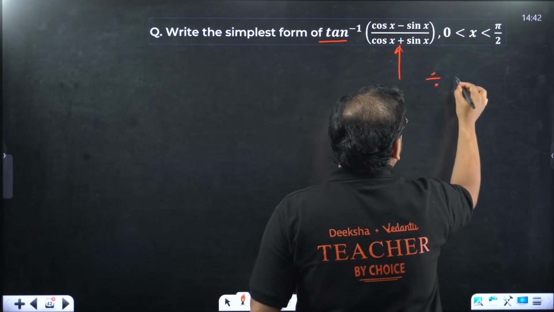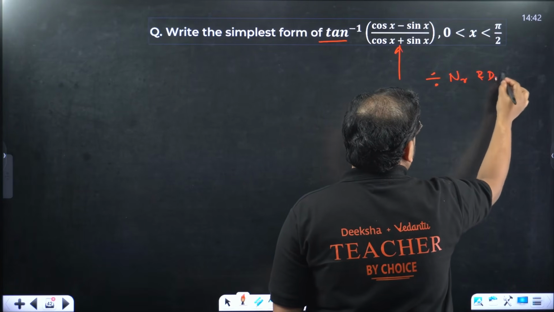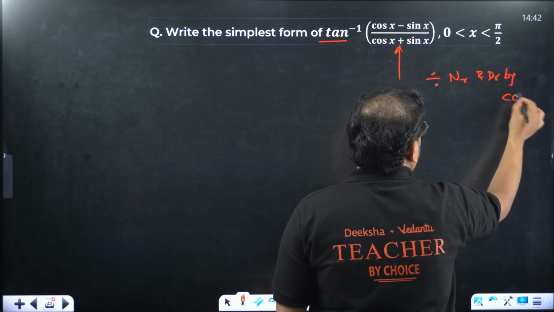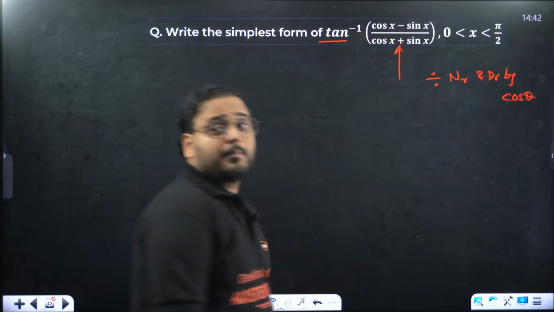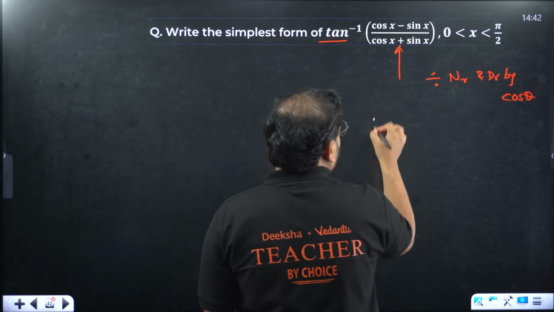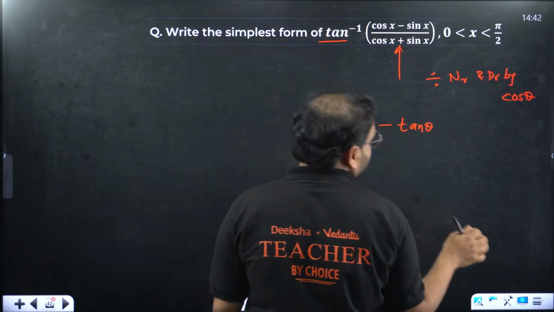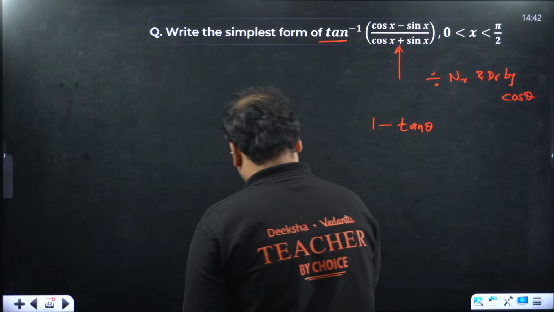Divide everything, numerator and denominator, by cos x. Okay. I'll have 1, sin by cos will be tan of x.